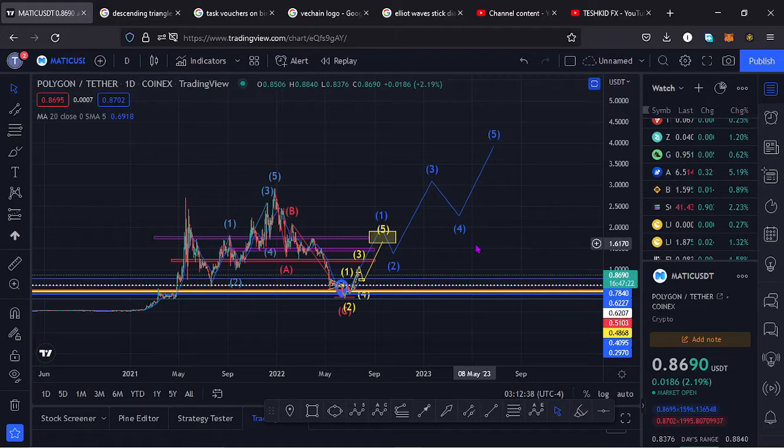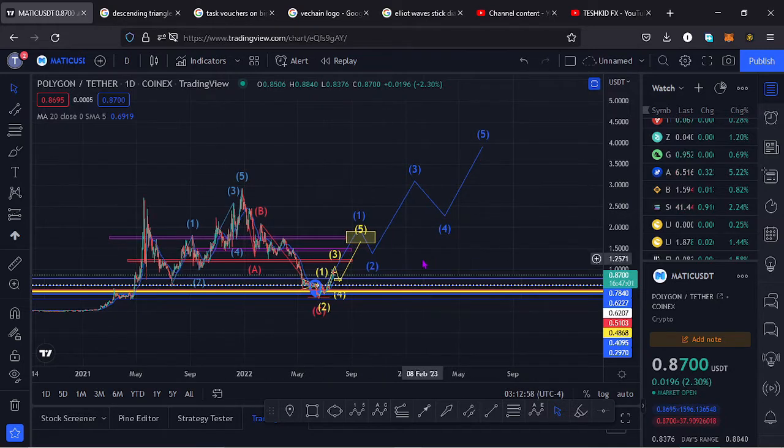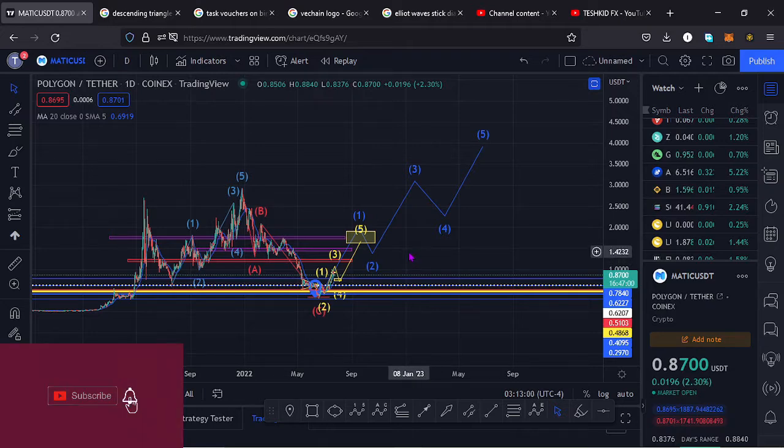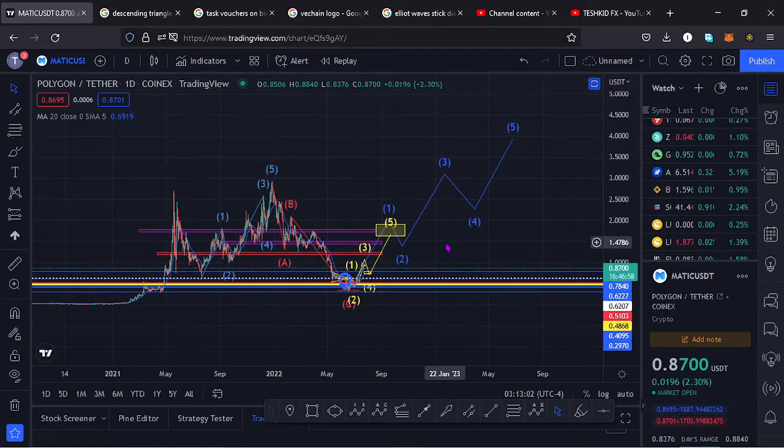I'll be giving you a price prediction update on Polygon Matic, whose current price stands at the $0.86 mark, and here on TradingView the market is up by 2.3%. And in this video I want to give the key scenarios that I expect to play out, basing my analysis on the Elliott waves and the Fibonacci's, also the key areas of resistances and supports. So if you're interested in such content, make sure that you stick around till the end of the video.